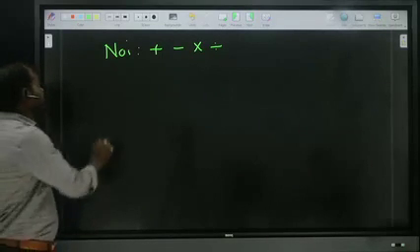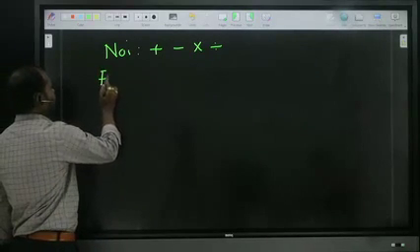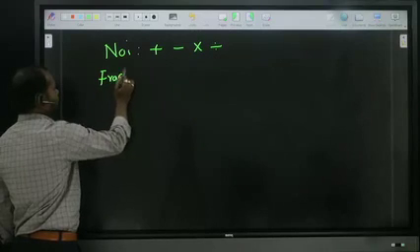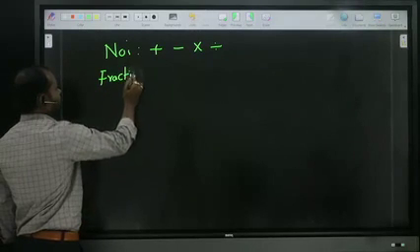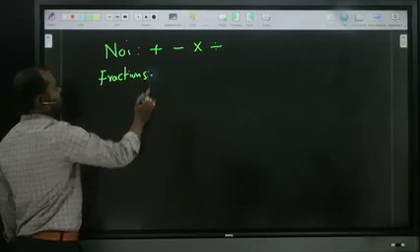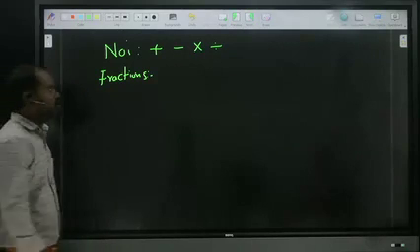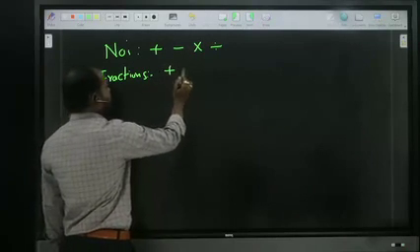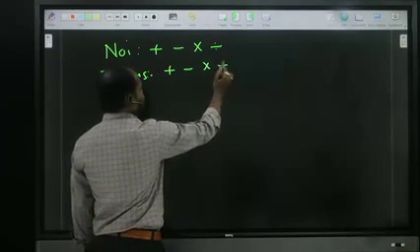As well as whenever there are fractions, we have to focus on the basic four operations: addition, subtraction, multiplication, division.